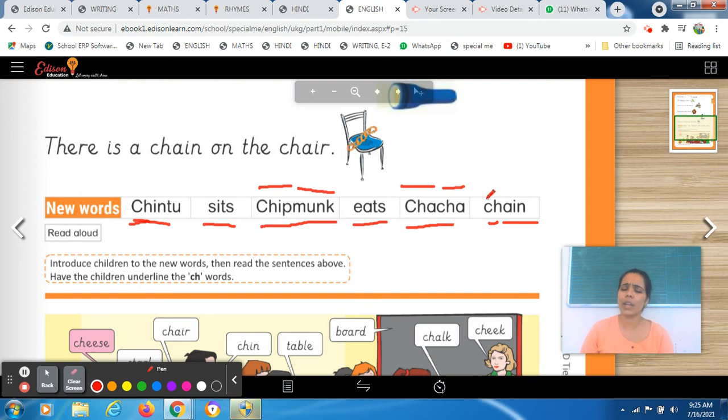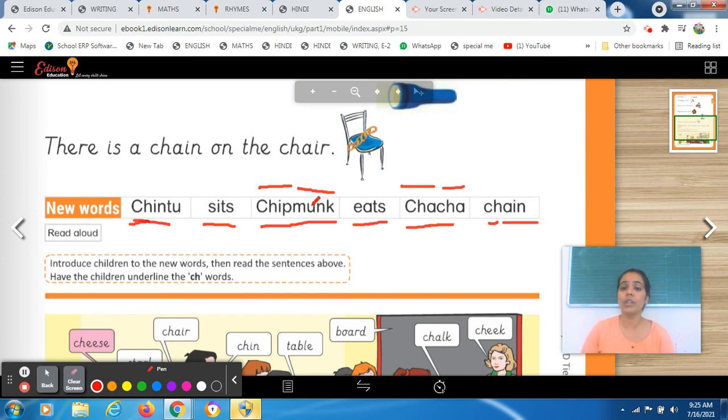Okay, so these are very simple words. Now again we will revise those words and then we will read the sentence. So the very first one is ch in chin, t u tu, chin two. The next sits. The next chipmunk.